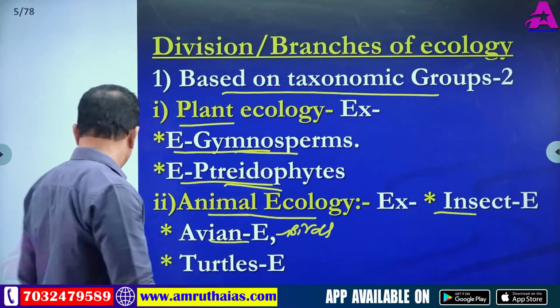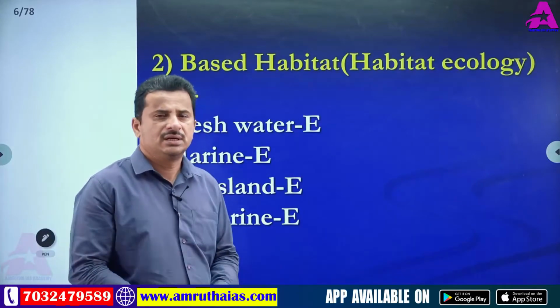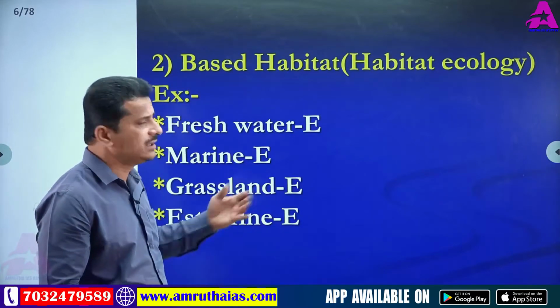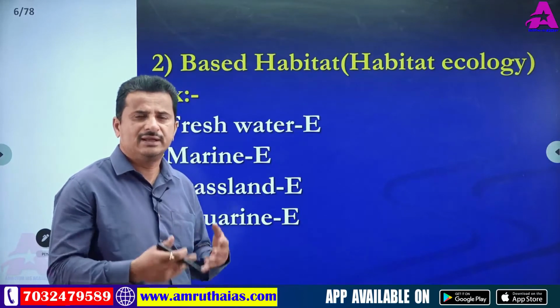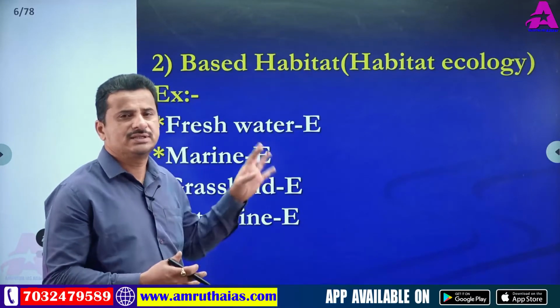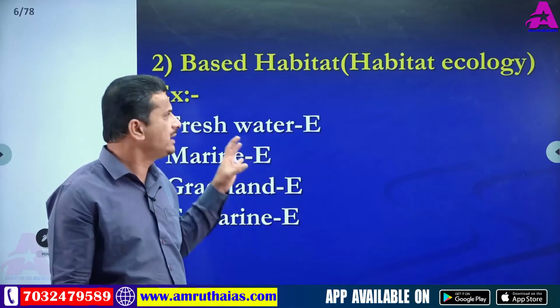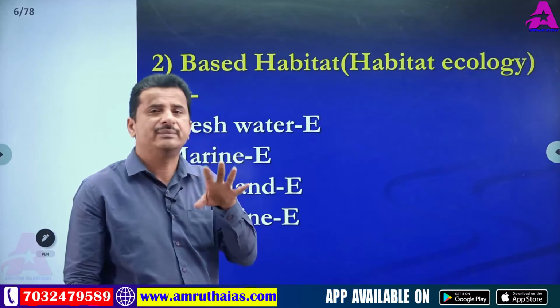Next, based on habitats, ecology has different types. Habitat means where it is living, the dwelling place. So this is also called habitat ecology. In ecology, habitat ecology is very important, because organisms are present based on their habitat.